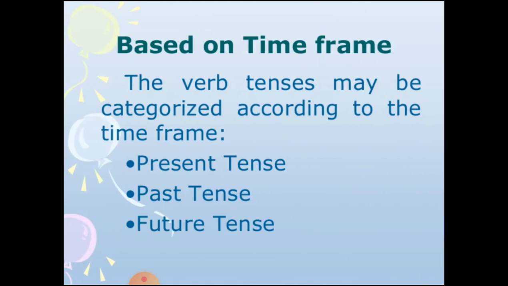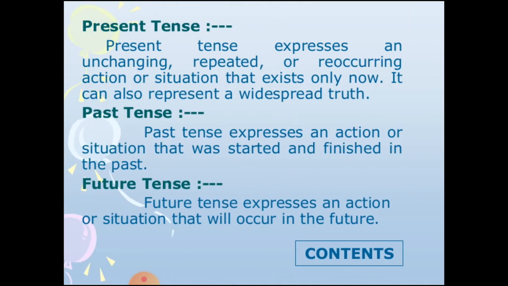If we talk about types of tenses based on time frame, the verb tenses may be categorized according to the time frame in three categories. Those are present tense, past tense and future tense. Present tense expresses an unchanging, repeated or reoccurring action or situation that exists only now. It has nothing to do with past or future. It can also represent a widespread truth, which is always in present tense.